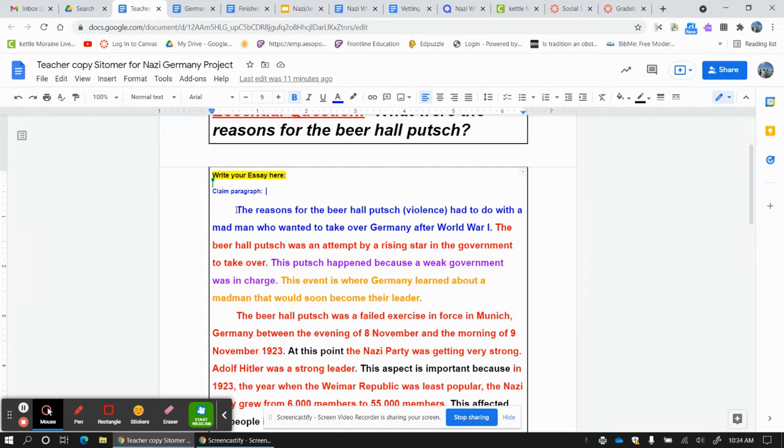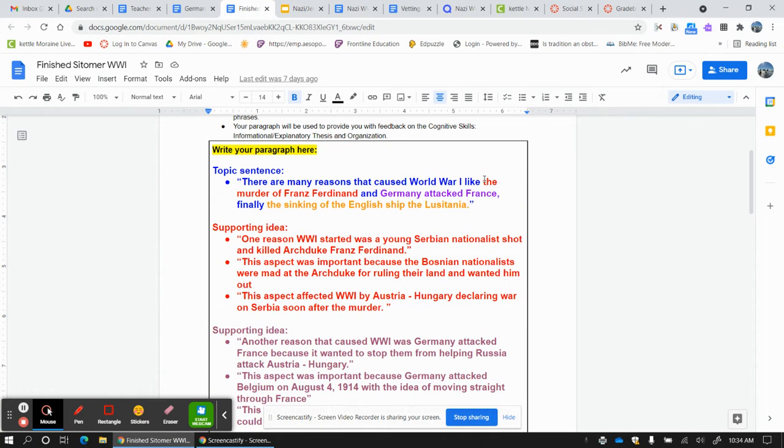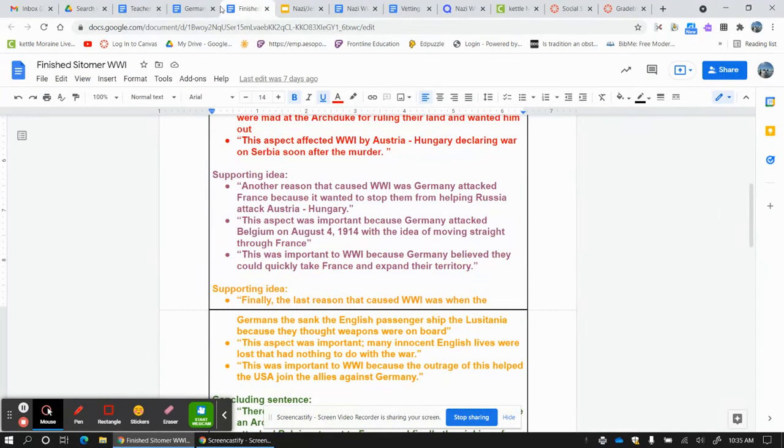Here is my claim paragraph. The blue sentence, the claim sentence, lets the reader know what the whole paper is pretty much about. And then the red explains the red evidence paragraph. The purple explains the purple evidence paragraph. And of course, the orange explains the orange paragraph, just like we've done before. There's nothing different. I pulled this one up from before. Here's my Franz Ferdinand. There's nothing different, except now, instead of just writing a couple of words, we're turning them into sentences to make it a paragraph. Okay, good to know.